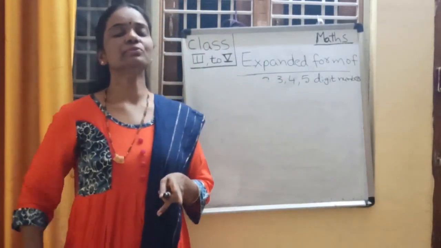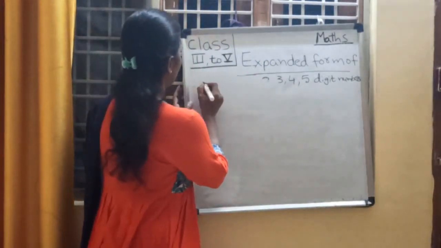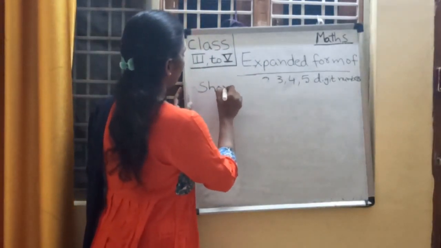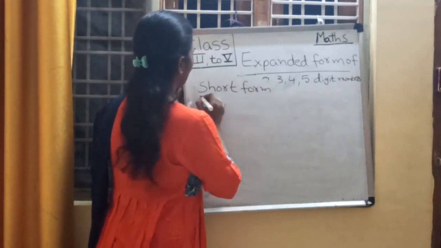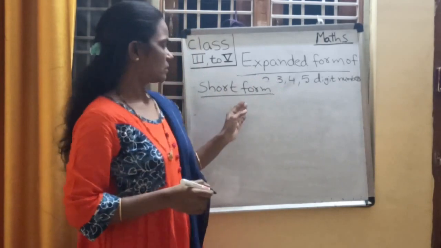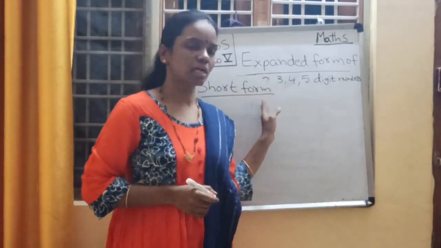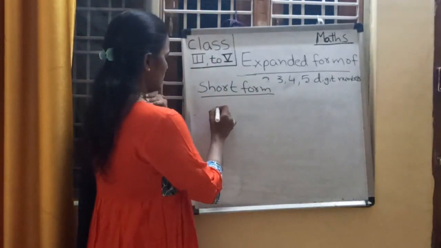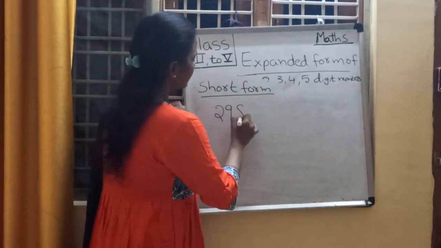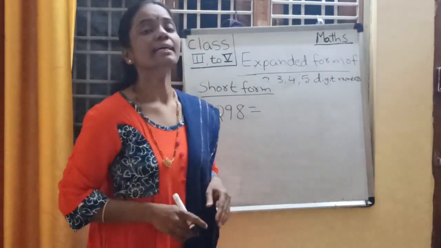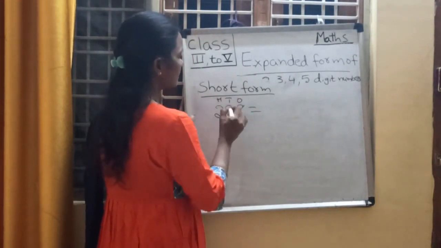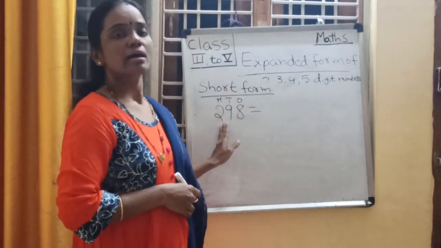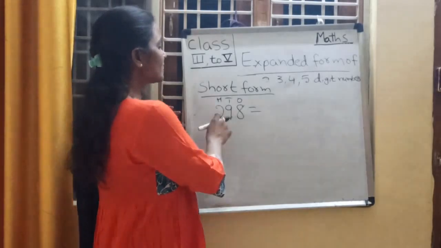Now I am going to explain short form. What is a short form? Short form means, shall we take an example? 298. Ones place, tens place, hundreds place. First, write down the expanded form for this number. 2 is in hundreds place.